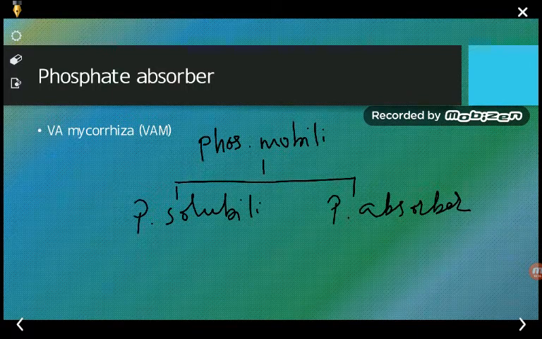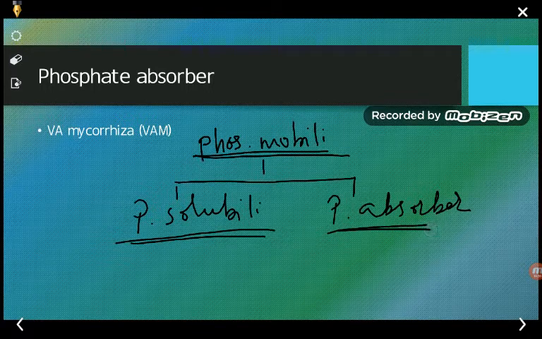Next is the phosphate absorber. We know that the phosphate mobilizer is divided into two types, that is the phosphate solubilizers that we have seen just now, and the phosphate absorber. So the phosphate absorber consists of certain examples. These are the organisms which can absorb the phosphate and make the phosphate available to the plants. So certain examples, they are mycorrhiza,